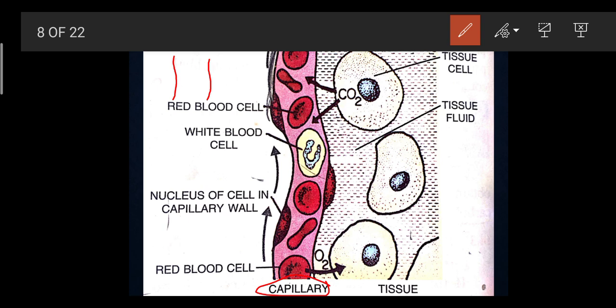The walls of the capillaries are very thin, and inside the body there are 3 different types of cells, that is RBCs, WBCs and platelets. Right now we are not discussing platelets, we are just going to discuss the WBCs. This red indicates your RBCs, and this yellowish or whitish color indicates your WBCs.